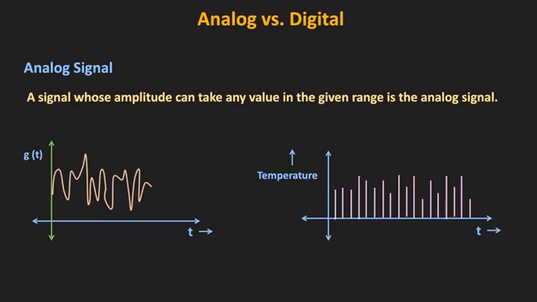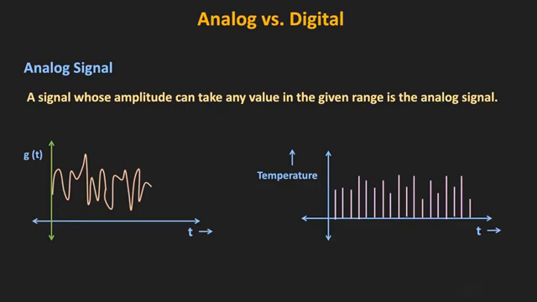But on the y-axis, this temperature can have any value in the given range. If you see the time scale, then it is a discrete signal. So that is the analog signal whose amplitude can take any value in the given range. Most of the naturally occurring signals are analog in nature. For example, the voice signal or the temperature or the pressure which we are measuring are examples of analog signals.